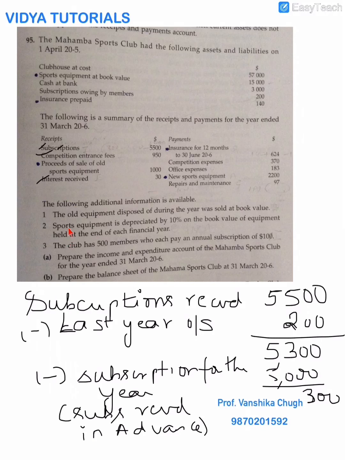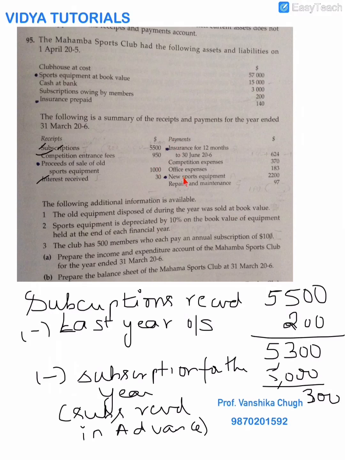Depreciation: sports equipment is depreciated at 10% on the book value of the equipment held at the end of each financial year. So let us see what is my sports equipment. Again, I have already put dots at all the sports equipment. Sports equipment in the beginning of the year was 15,000. You will check over here if you have sold. Yes, I have sold 1,000. I have been informed that they have been sold at the book value. So currently I have sports equipment of 14,000.